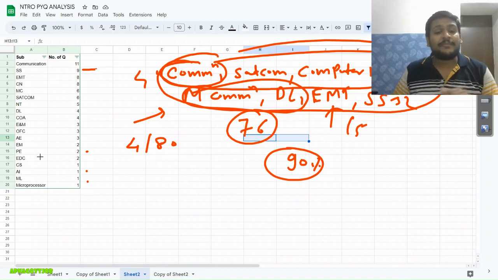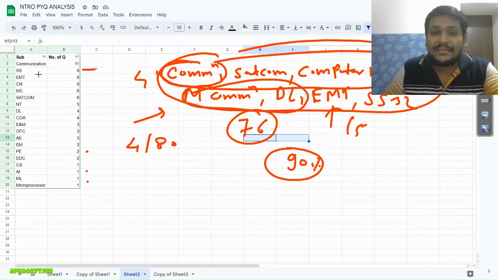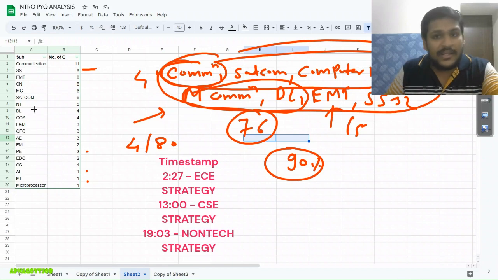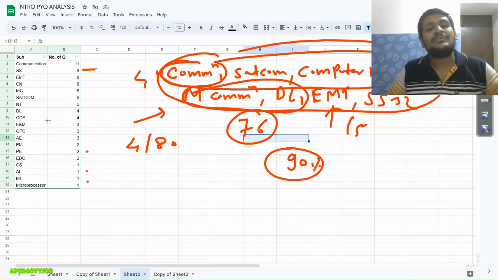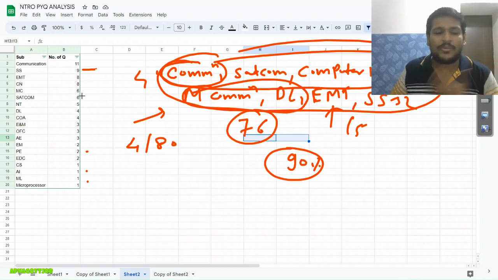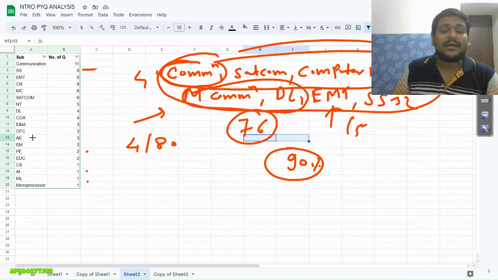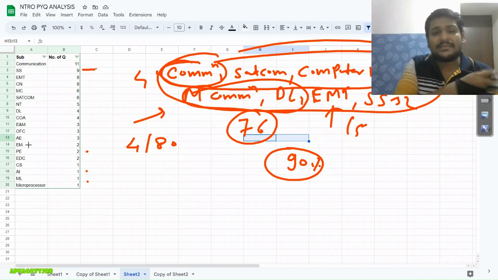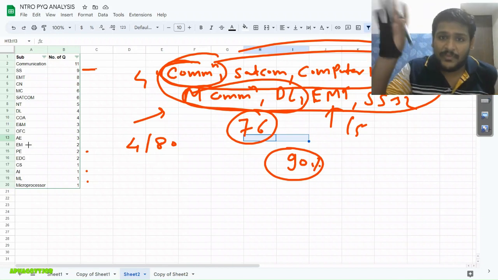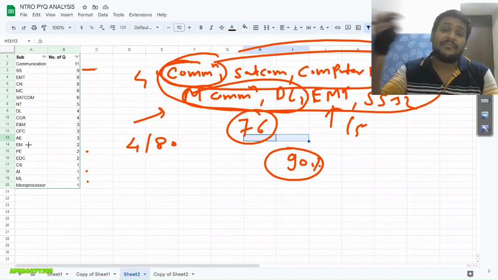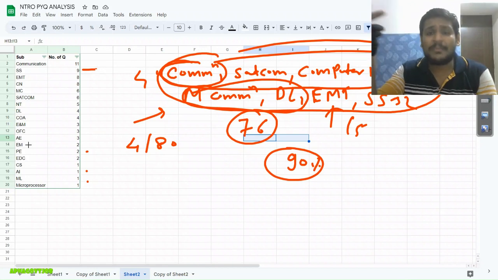So basically now see here, communications, SS, EMT, CN, MC, SATCOM, okay, network theory, digital, already you will do, COA you will do, measurement if you already did then just revise, otherwise you can skip also, no problem in that. Okay, optical fiber communication need to do, just you can cover up from our blockwise and mock test. Okay, then analog electronics you will do, EME, that is engineering mathematics. Now from mathematics, if you didn't study it yet, then just see matrices, then differential equations, or numerical methods also you can see.